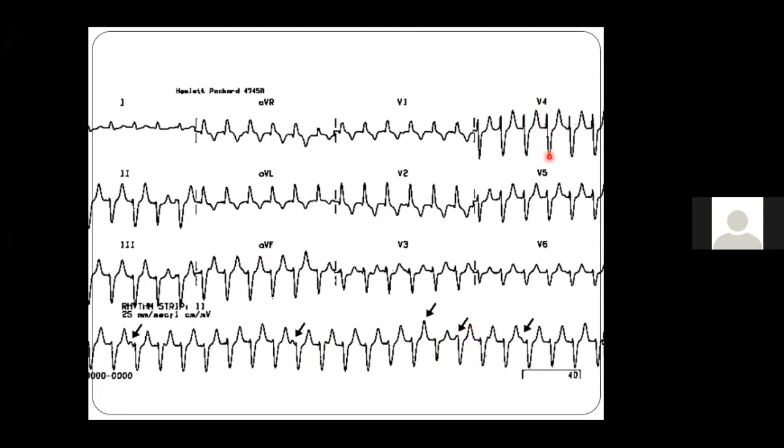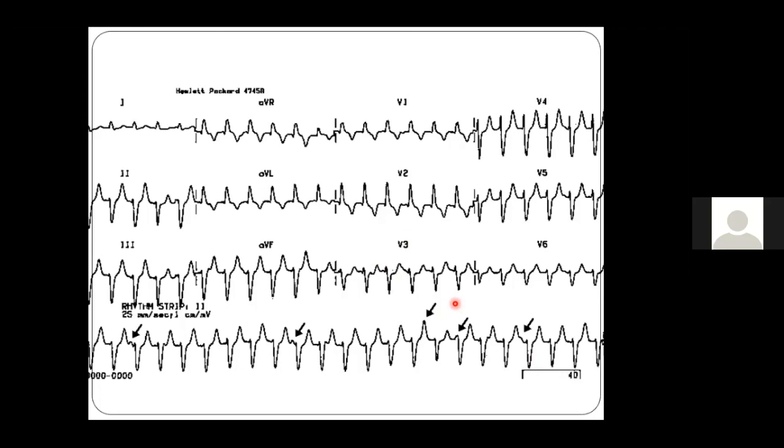Now we have to go to the third point, the presence of AV dissociation. So we have presence of AV dissociation, so the Brugada algorithm is met. On the third point, we have diagnosed it as a VT. So again, we have diagnosed this ECG as a VT using the Brugada.